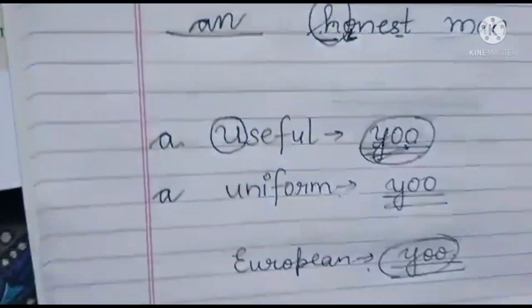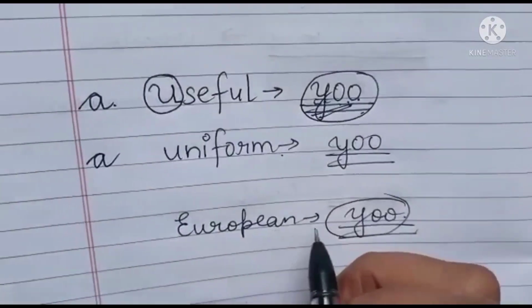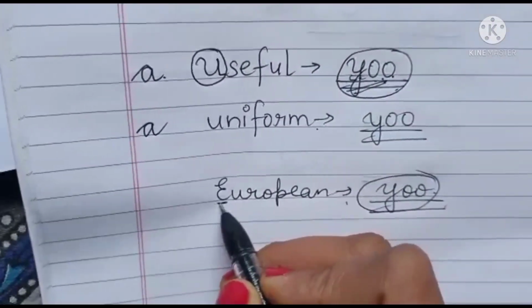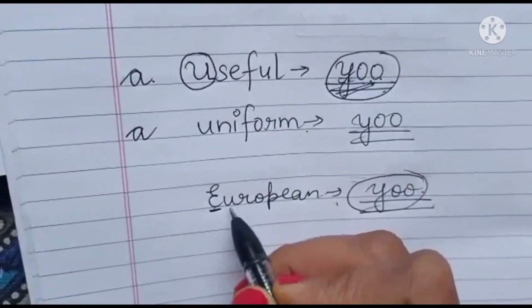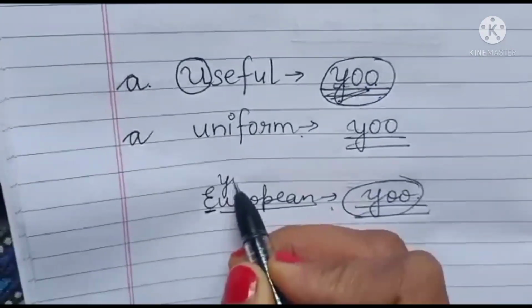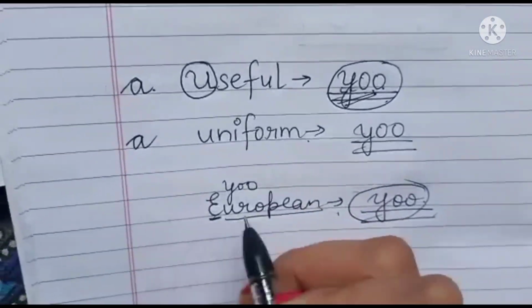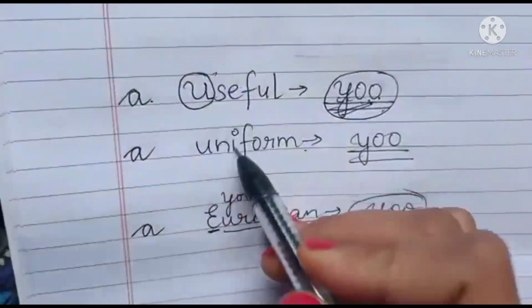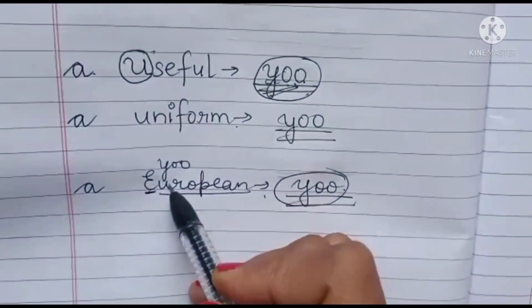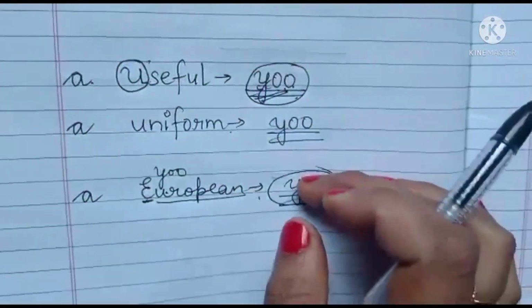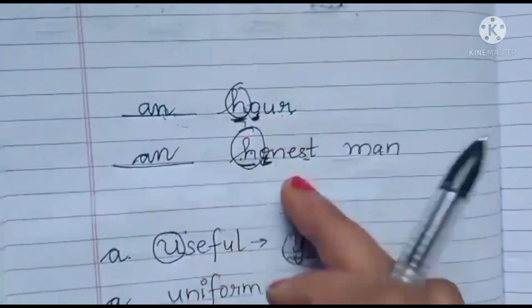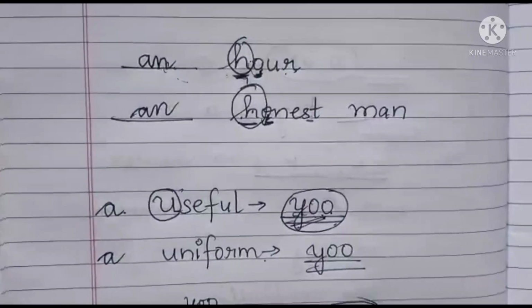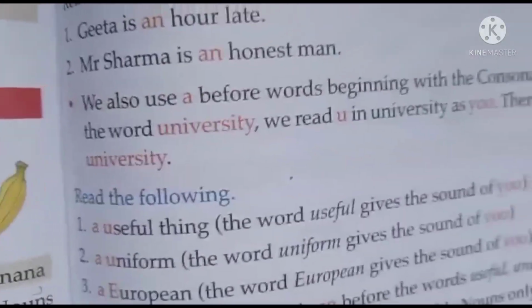Dash European. Now E sound again is silent. And E is silent here. So European is sounding like Yuropean. So we don't write an here, we write a. These three are also exceptions, children. You have to remember. Only these three you remember for your class. And these also. So let us see the examples given in your book.